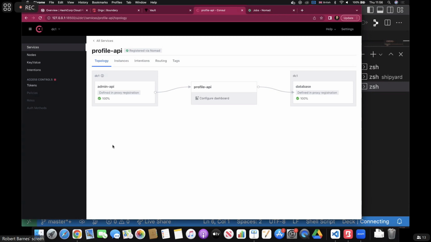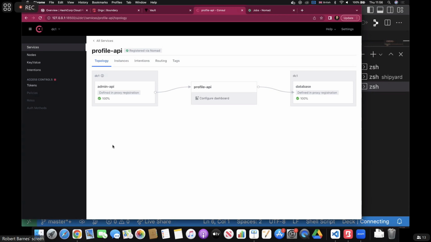We're saying that it has no business talking to the database. That's the profile API's job, right? So how do we, firstly, make sure that that never happens? And secondly, how do we take care of this challenge of this malicious service, right? And we do that using something called Consul intentions. So essentially what's happened is when these services have registered themselves on the service mesh, an identity has been assigned to them, and they authenticate with each other using mutual TLS.